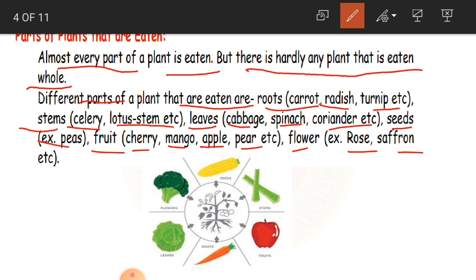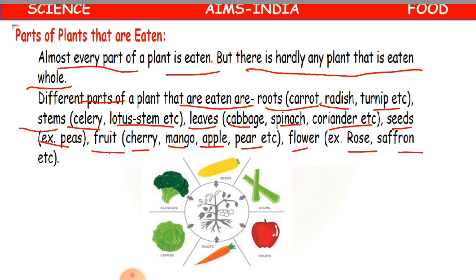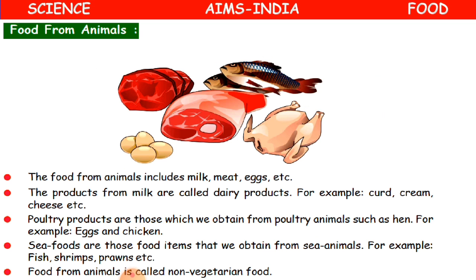such type of dishes. Okay, children. So now, see, we have eaten almost every part of the plant. We have eaten the roots, stems, leaves, seeds, fruits, flowers, and nothing is left over now. Clear? Yes. See, this is how we are going to eat parts of plants. Clear, children? And now, foods from animals.